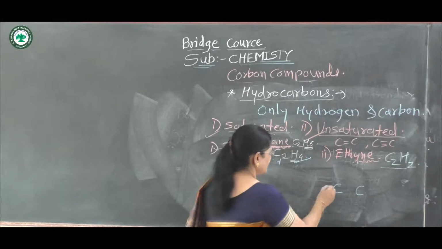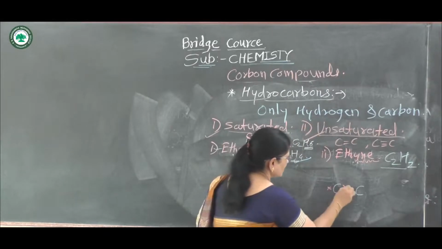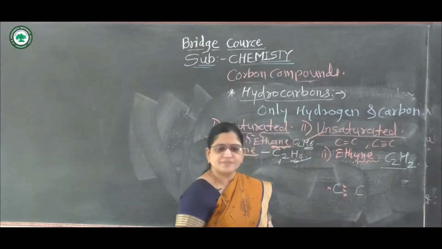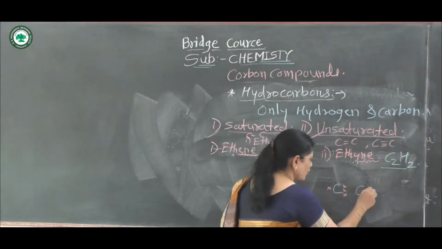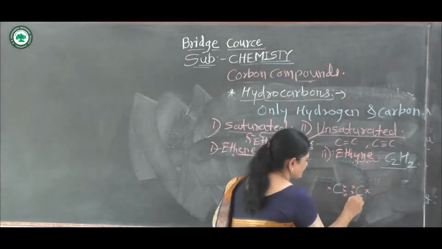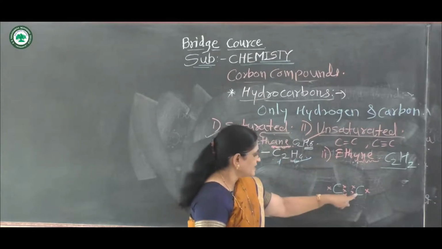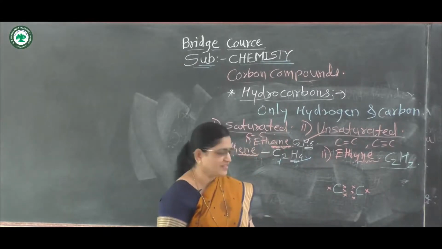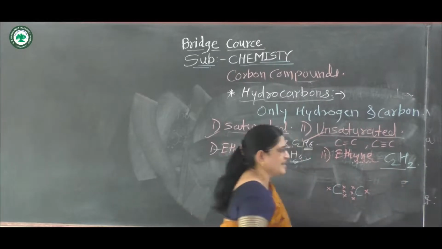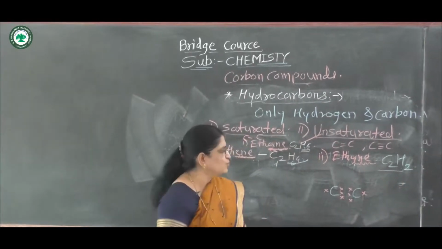Again there are 4 valencies of the first carbon atom, and also 4 valencies of the second carbon atom. This is the first carbon atom of ethyne, and this is the second carbon atom of ethyne. It has 2 hydrogen atoms, so the molecular formula is C2H2.